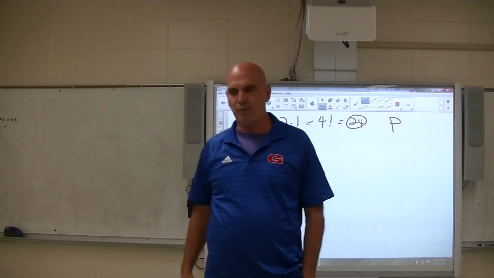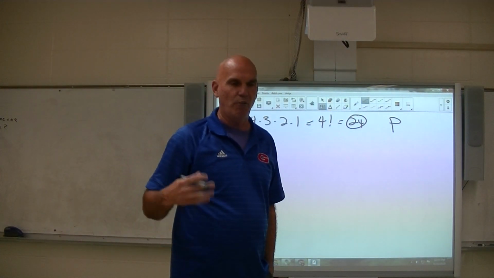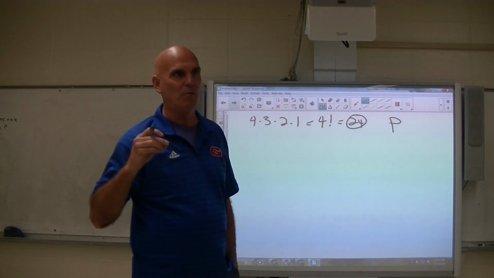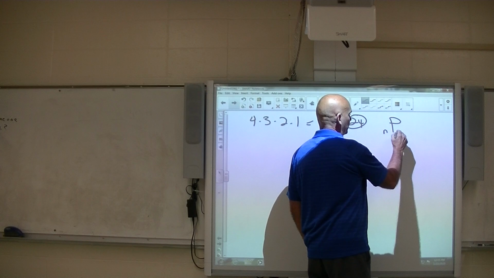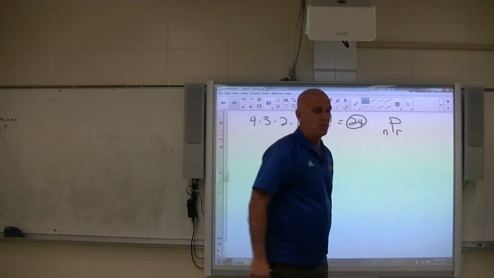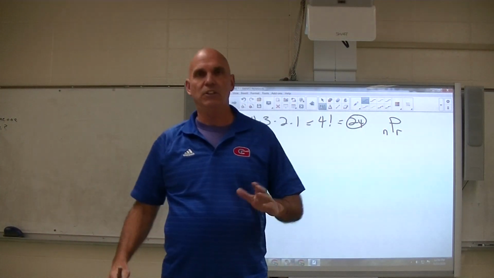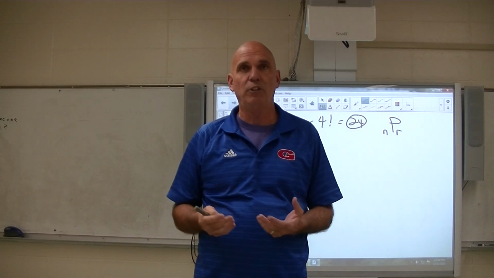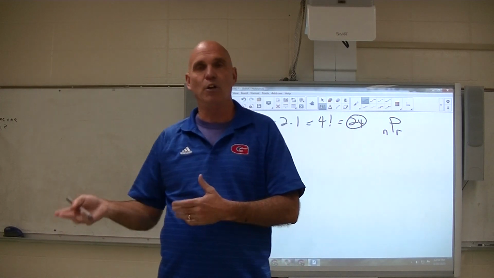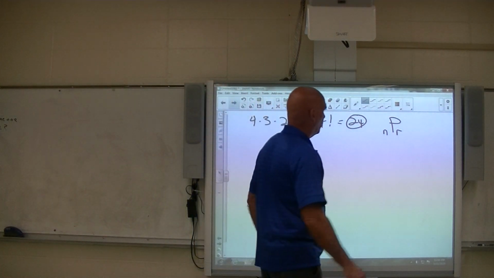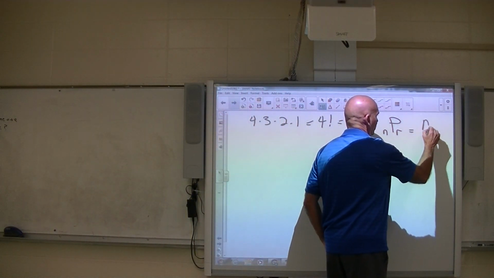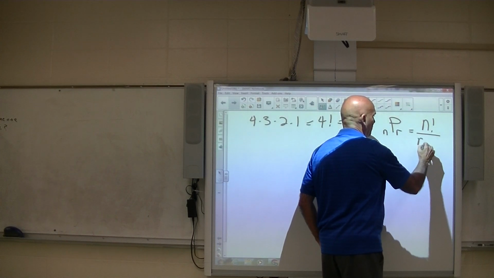And what we have for permutations is that we have a formula. There's a formula for finding the number of permutations. If you want to find the number of permutations of n things taken r at a time, and again, don't get caught up in the n's and the r's and all that other stuff. It's just we have to do some way of making it to where it's going to carry over for everything that we do. The number of permutations of n things taken r at a time is equal to n factorial over n minus r factorial.